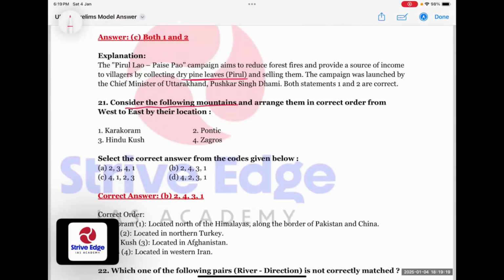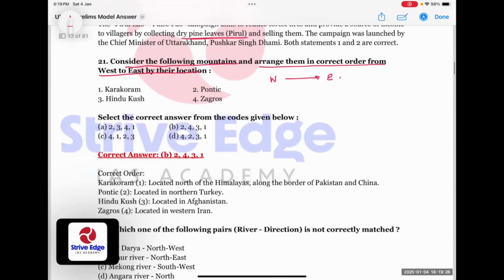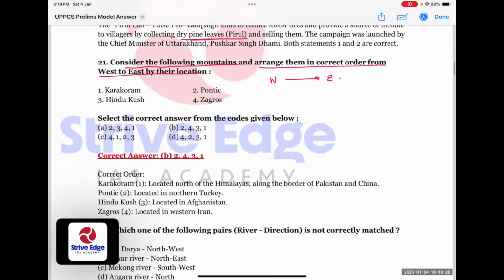Consider the following mountains and arrange them in correct order from west to east. West to east. So in the west, this Pontic, that is located in northern Turkey. Then after that, Zagros. Zagros is located in West Iran.